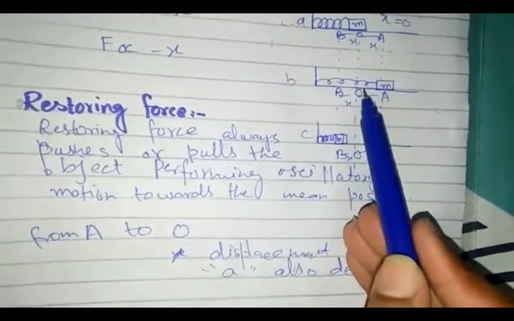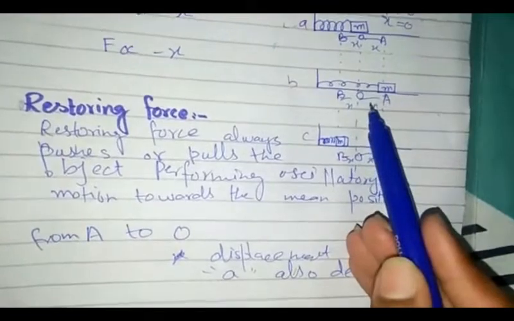When the object moves from A to O, its speed increases and its acceleration and displacement decrease.